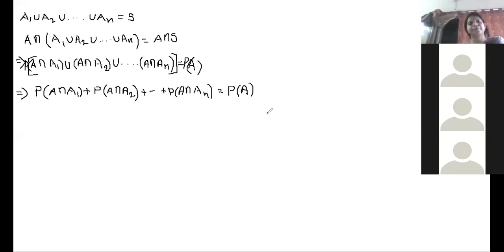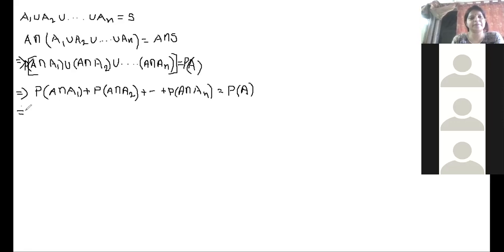Probability of A intersection A1 plus A intersection A2 plus A intersection AN equals probability of A. Is it okay for all? Why have I written it in summation form? Because it is given to us that the events A1, A2, AN are mutually exclusive, so obviously the events A intersection A1, A intersection A2 and A intersection AN will also be mutually exclusive. And we know that if the events are mutually exclusive, the probability of their union becomes the sum of their probabilities. So that's what we have done over there, utilizing the exclusiveness.